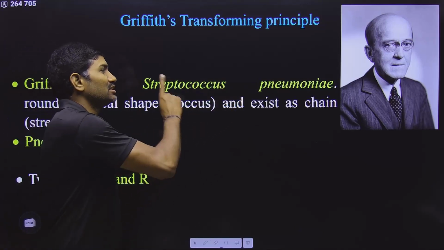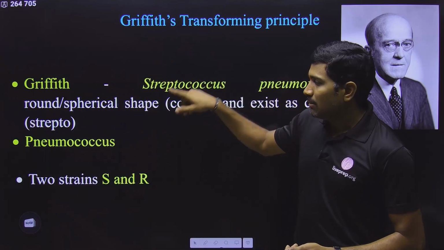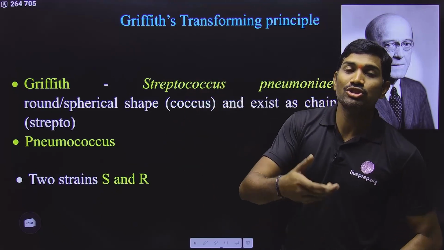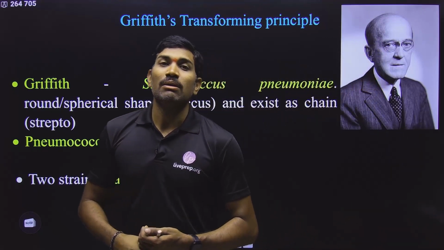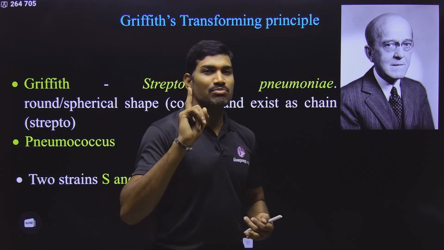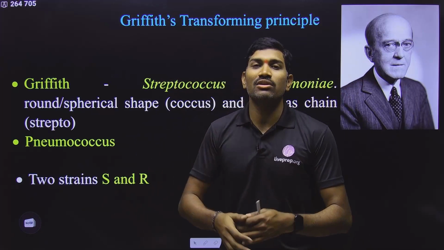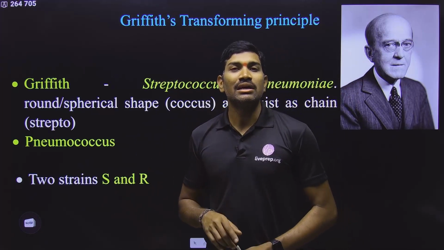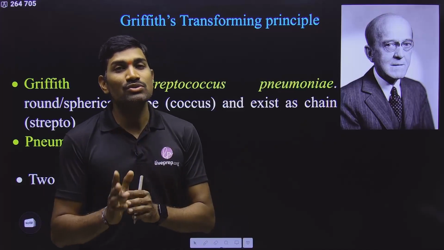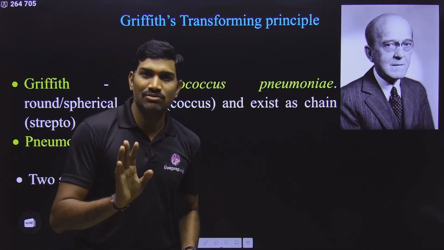Clear? This Streptococcus pneumoniae information was given in Griffith's experiment. But in Griffith's experiment, this bacterium is infecting the host called mice. Plural mice, singular mouse. If you are talking with respect to one, it is called mouse, M-O-U-S-E. If you are talking about many, M-I-C-E, mice. Many students do not know the difference between mouse and mice. Mouse is singular, one animal, and mice are many, plural. That's the difference.